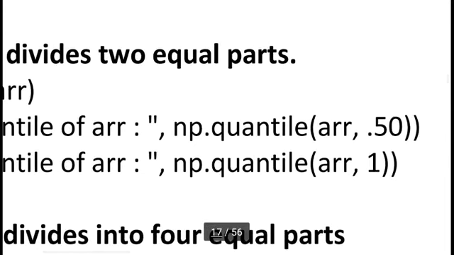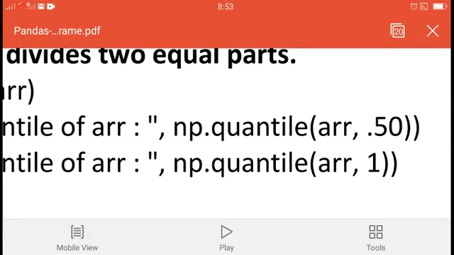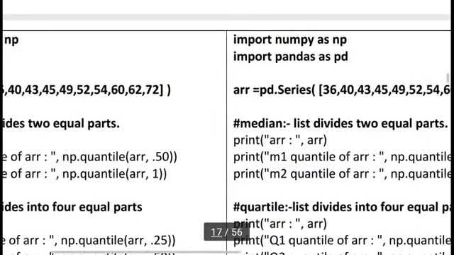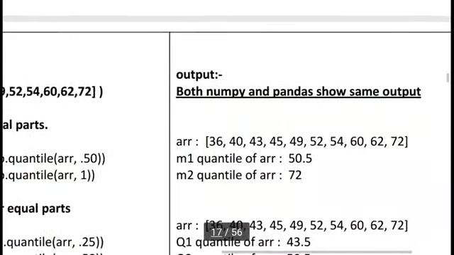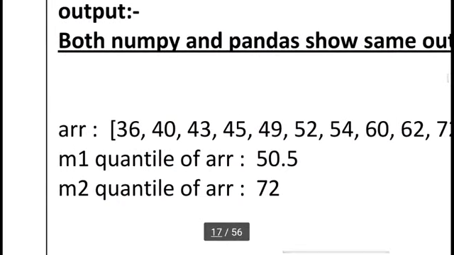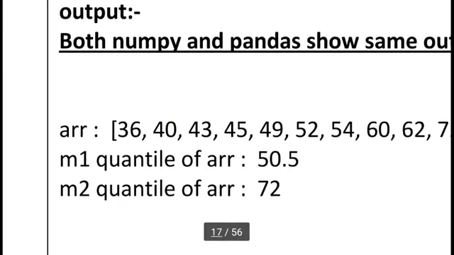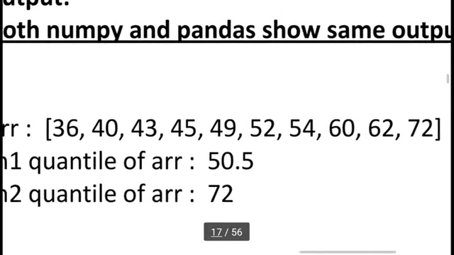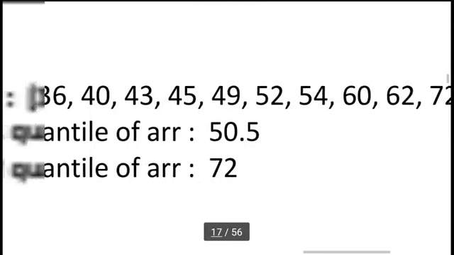Here I mention the array, 0.50 means 50%, and 1 means 100%. You can see the output: for our array, the 50% value is 50.5, and for 100% the answer is 72.